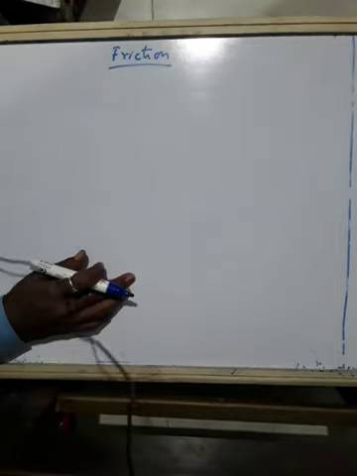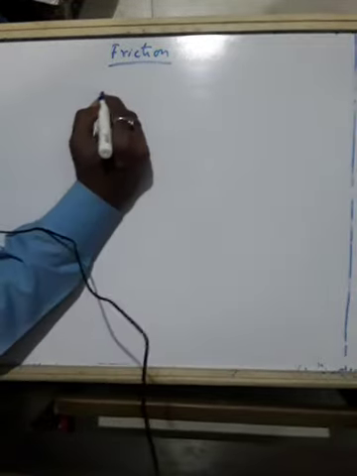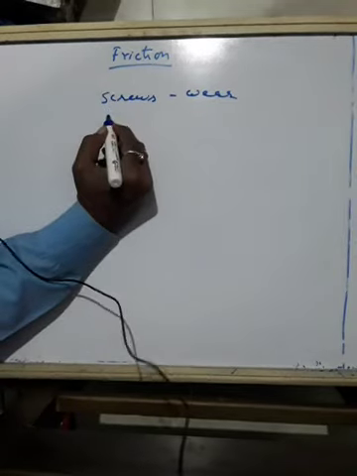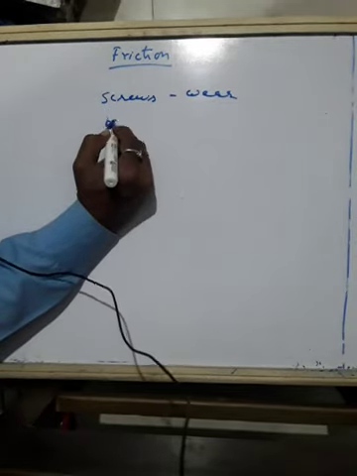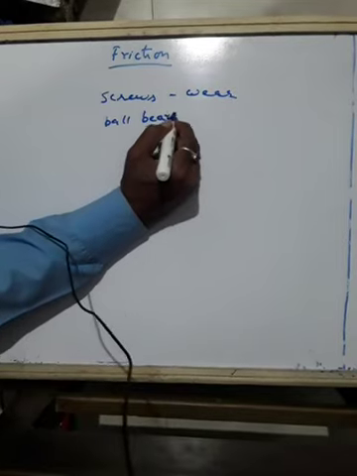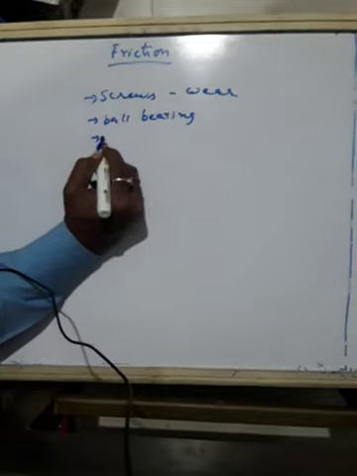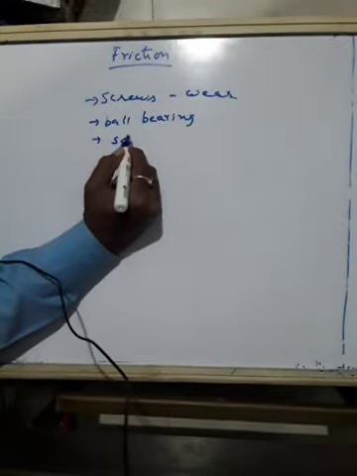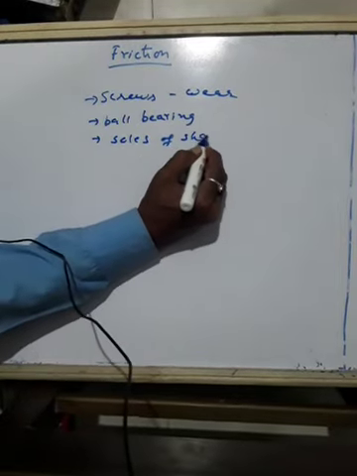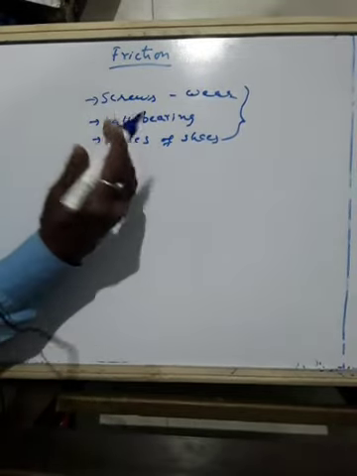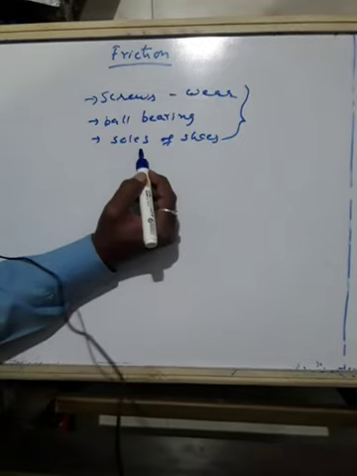It wears out the materials, whether they are screws, ball bearings or soles of shoes. Screws also will wear away. Wear means getting reduced in size. Ball bearings are present in the wheels, especially wheels of bikes, big vehicles, even bicycles. Soles of shoes. So due to continuous use of these screws, ball bearings and all, they would wear away.